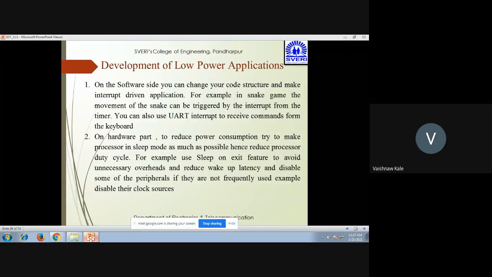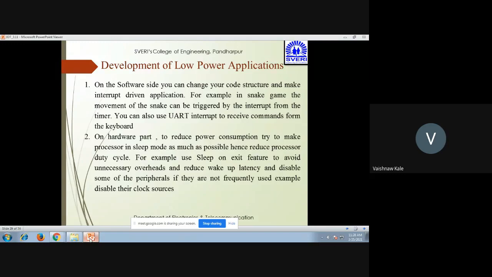Whereas in the hardware part, to reduce the power consumption, we can use sleep mode as much as possible. Hence, that will reduce the processor's duty cycle. For example, you can also use the sleep on exit feature to avoid unnecessary overheads and reduce wake up latency, and disable some of the peripherals if they are not frequently used, for example, by disabling their clock sources. In this way, you can make changes on the software side as well as on the hardware side.